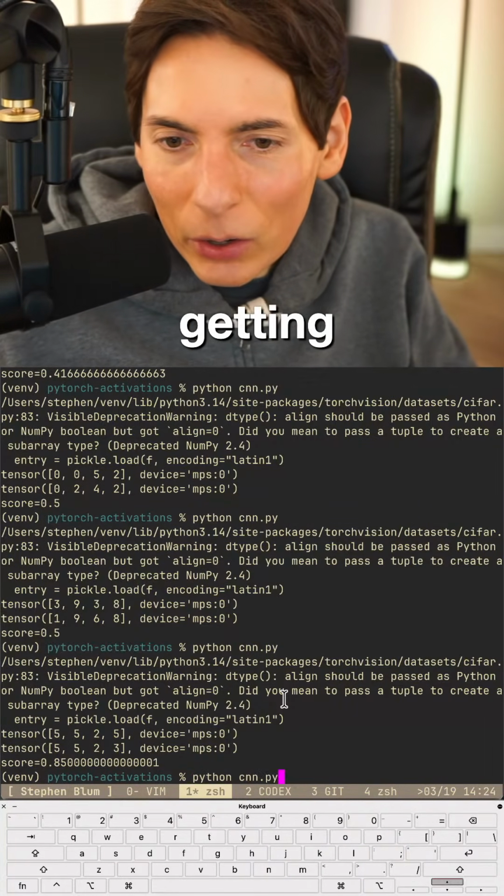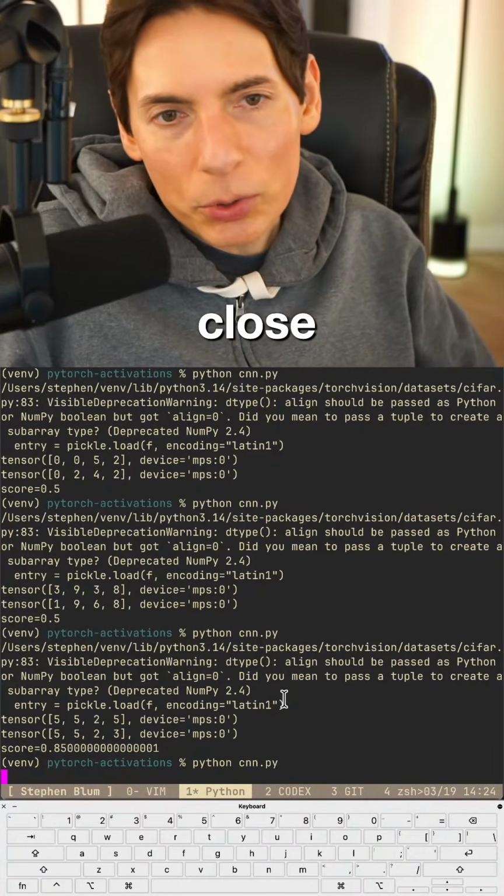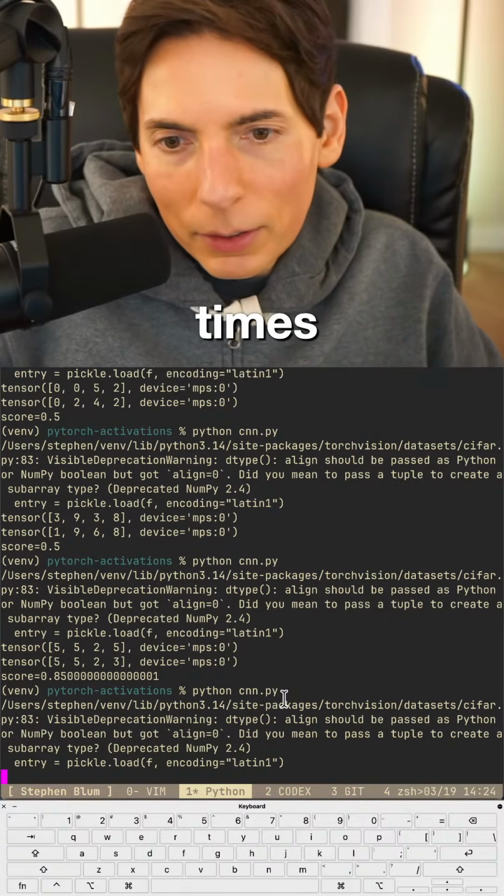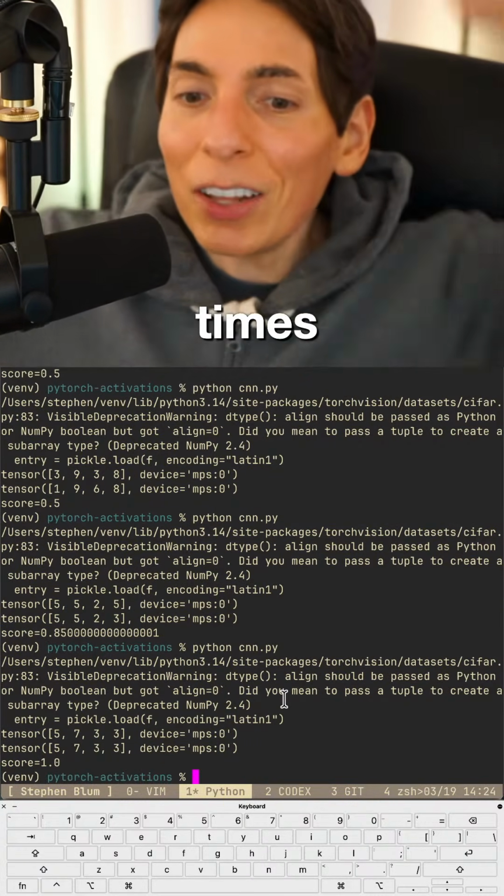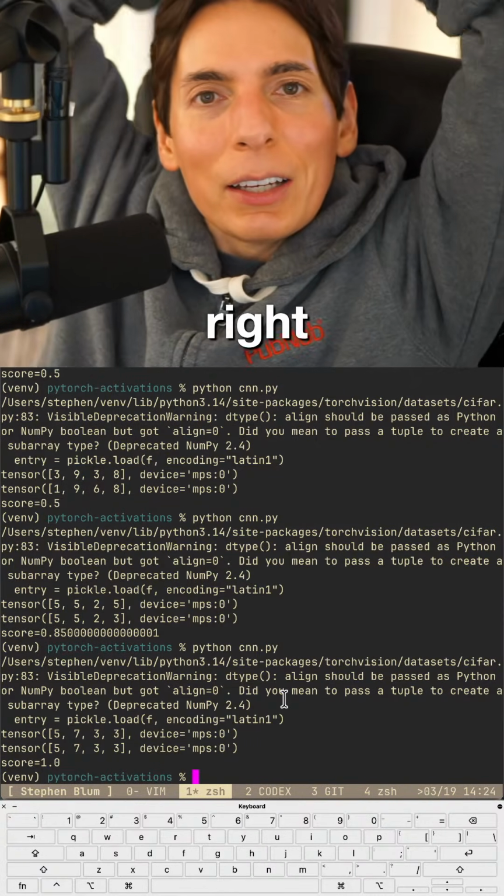All right, getting close. We should only have to do this 16 times on average. And there it is, 100 right there. All right. Hey, we did it, you guys.